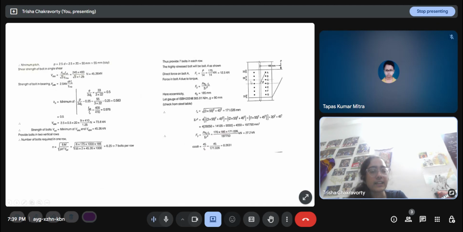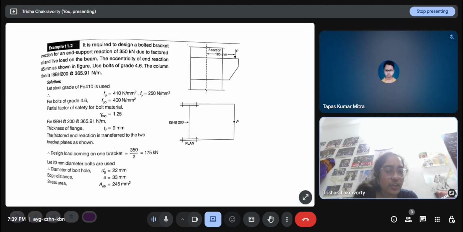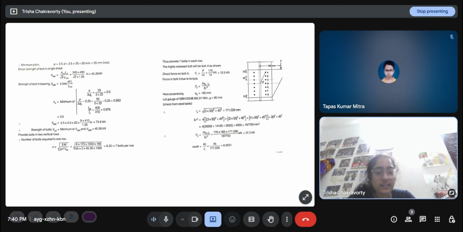So I have to propose something. Here I've proposed 14 bolts in this arrangement. First we have to propose the distances, like the gauge distance, end distance, the grade of bolt, and the pitch and everything. Then we will follow the previous procedure that we have done here and find out what P it can withstand. If that P is greater than the actual demand, because I want the capacity to be greater than the demand, considering the factor of safety of course, then I can say that the design is fine. This is exactly what has been done here.